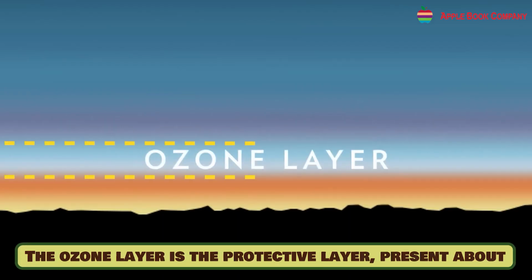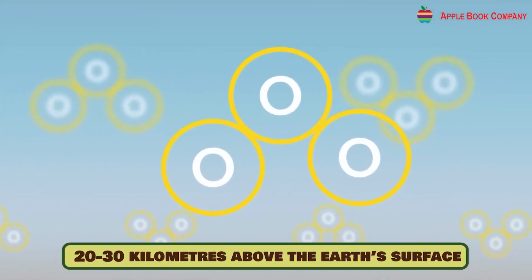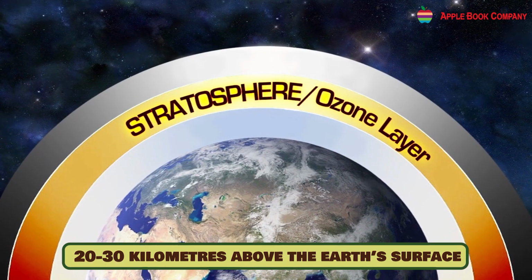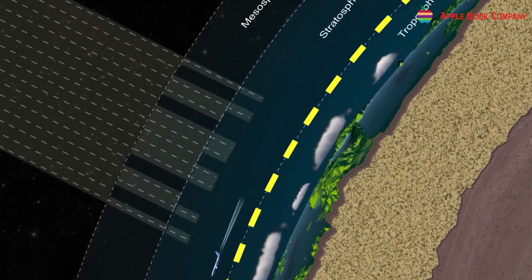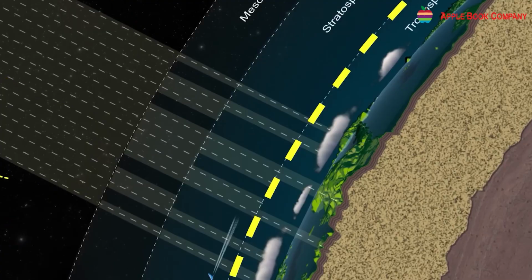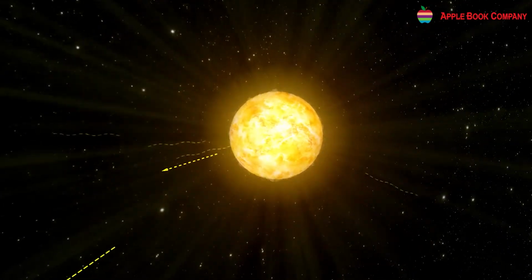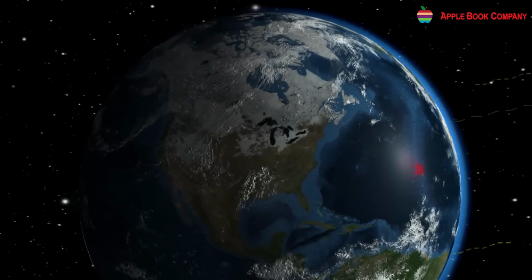The ozone layer is the protective layer present about 20 to 30 kilometers above the Earth's surface. This layer acts as a protective shield and absorbs the harmful ultraviolet rays or UV rays coming from the sun. The unwanted pollutants in the air have caused thinning of the ozone layer.